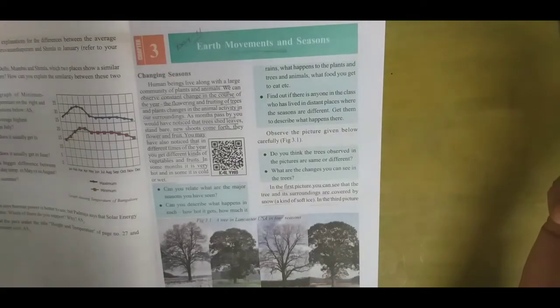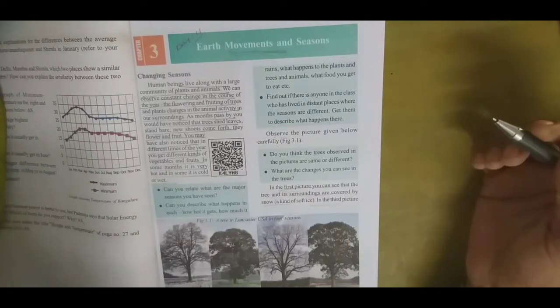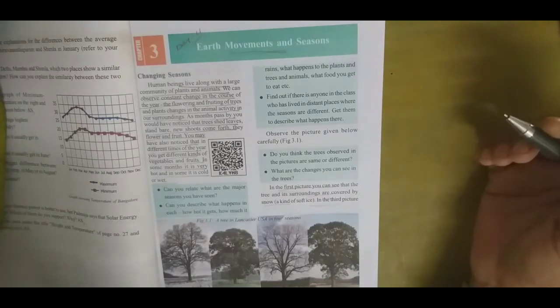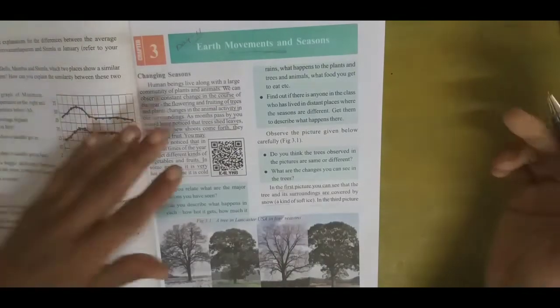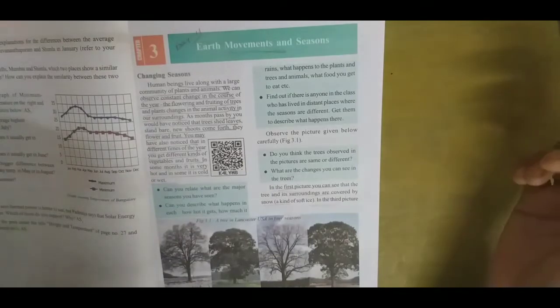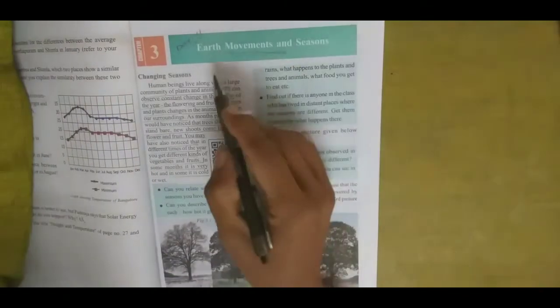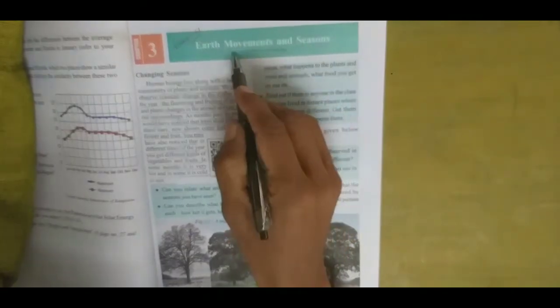Take out your page number 33, and take out your pencil in your hands. Whichever part is necessary, I will ask you to underline, and I hope you all will do it. Okay, students? Here we go with chapter 3. Ready? Page 33. Once more, I'll repeat: Earth's movements and seasons.